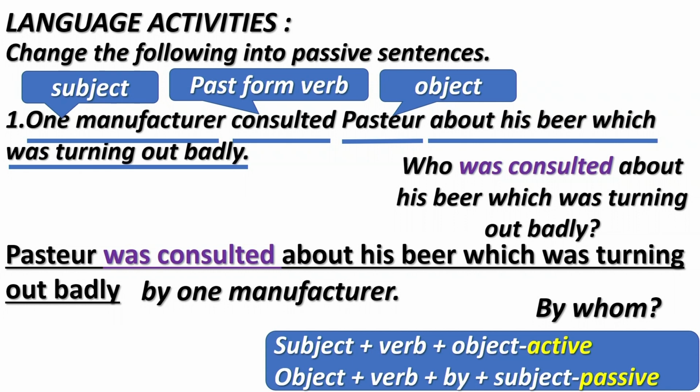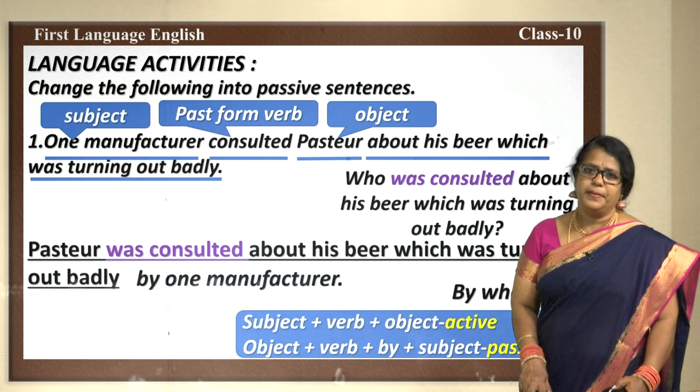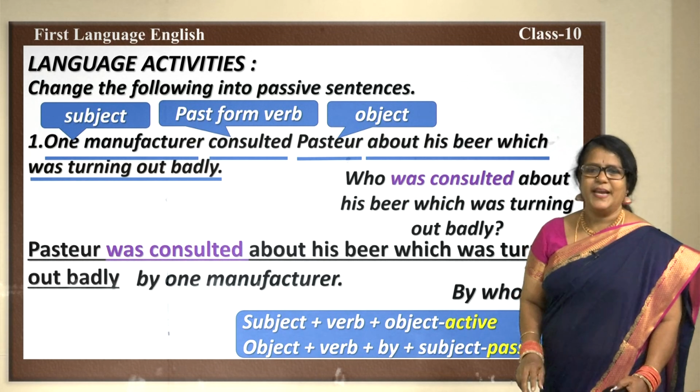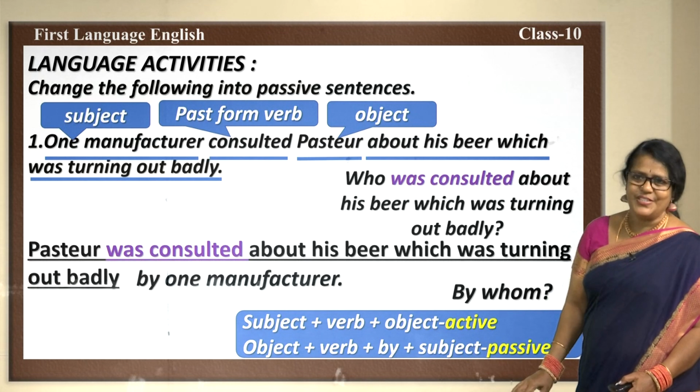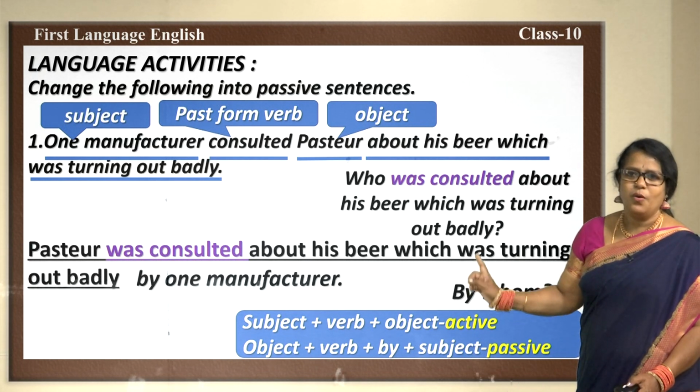Pasteur was consulted. Here "was consulted" is a past participle, because the past form of the verb is changed to past participle. The sentence is changed from active to passive voice. And the sentence goes like this: Pasteur was consulted by one manufacturer, whose beer was turning out badly. This sentence goes well according to the rule which we have already studied in voices.